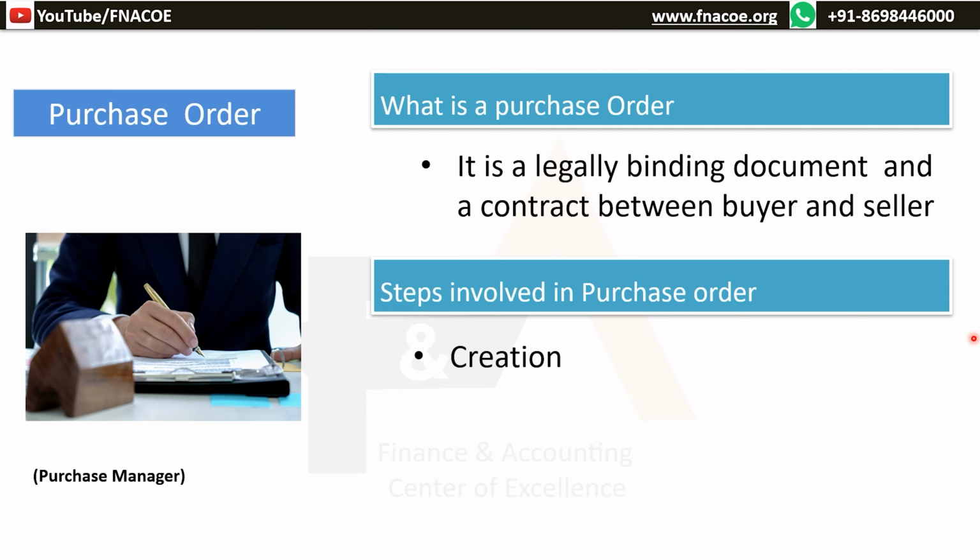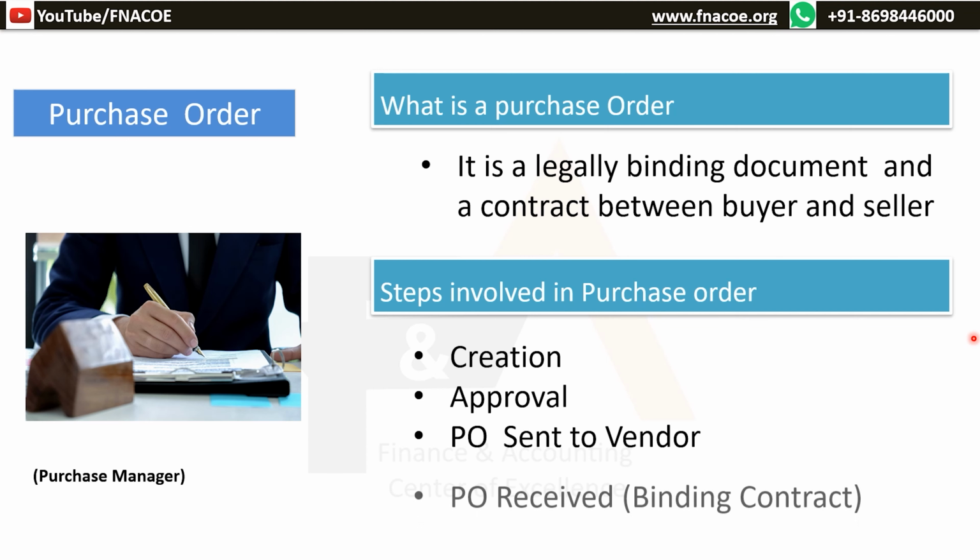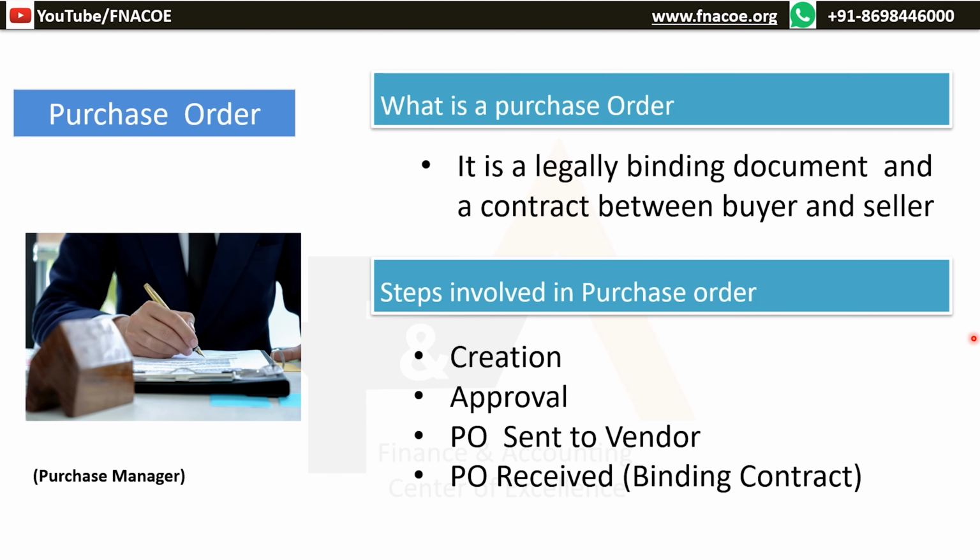Steps involved in the purchase order: purchase order creation, purchase order approval, purchase order which is sent to vendor, purchase order receipt which is a binding contract. We are not going to discuss these steps in detail as our focus is to understand the procure to invoice cycle. There is a separate video on purchase order. There we'll talk in detail about how a purchase order looks, what the various fields or important elements in the purchase order are, and how the purchase order contract is written.